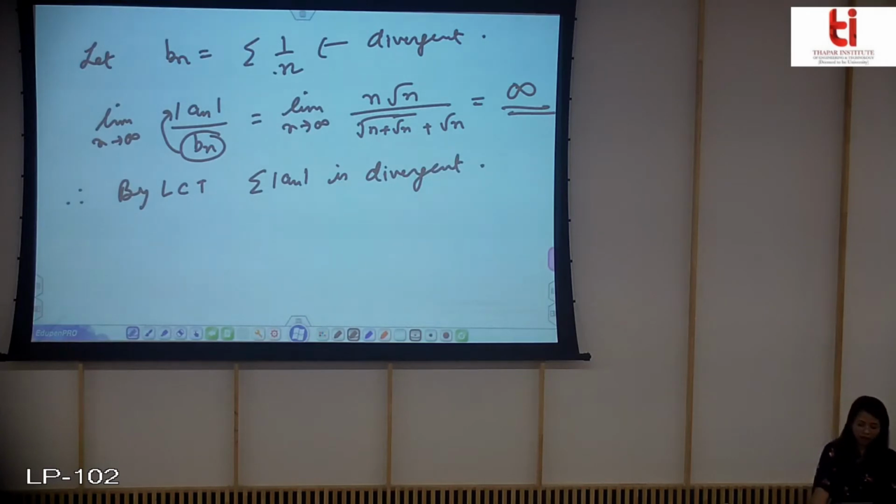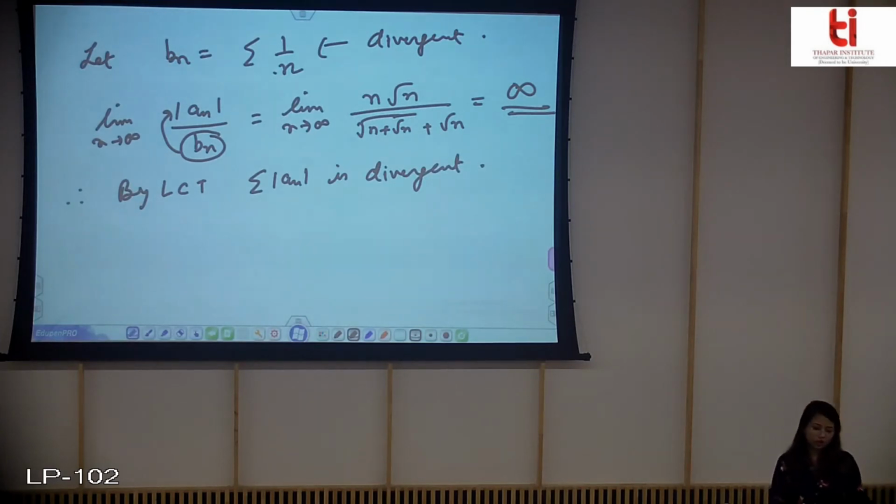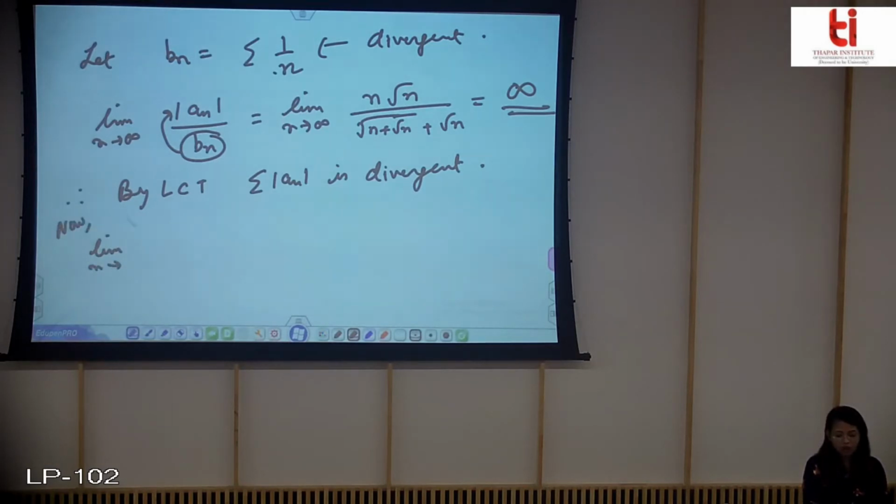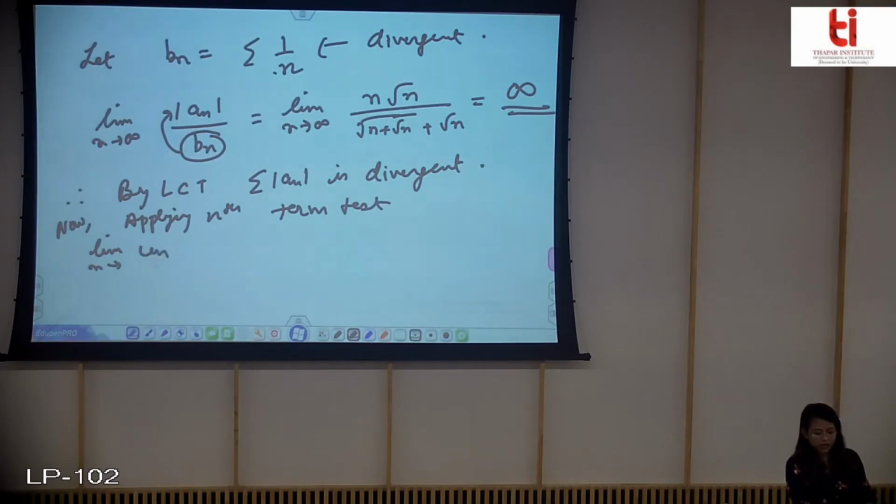Okay, so now we can use other tests also. If I applied the nth term test for divergence, my work would be much easier. Now if I apply the nth term test to this, let us see what will happen after rationalizing.